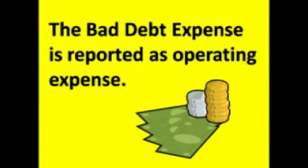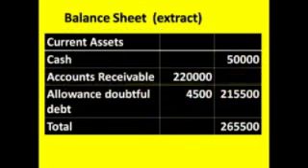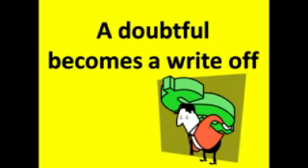At the end of the period, the bad debt is reported as an operating expense. The allowance for doubtful debt will appear on the balance sheet. It will be set out to show that the receivables have been reduced by our figure for the estimate of uncollectibles. This makes the account a balance sheet account, so it's not going to get closed at the end of the year.